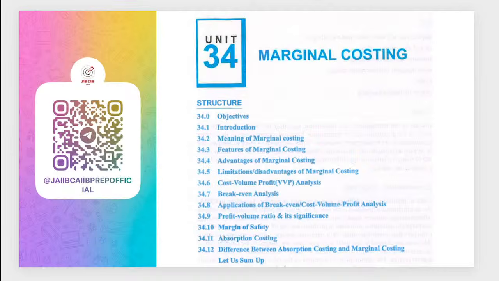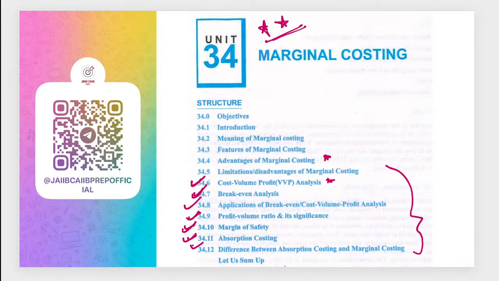The most important unit from your module D is marginal costing. It covers advantages of marginal costing, limitations, then cost volume profit analysis, break even point, application of break even point, PV ratio, margin of safety, absorption costing and the differences between these subtopics.